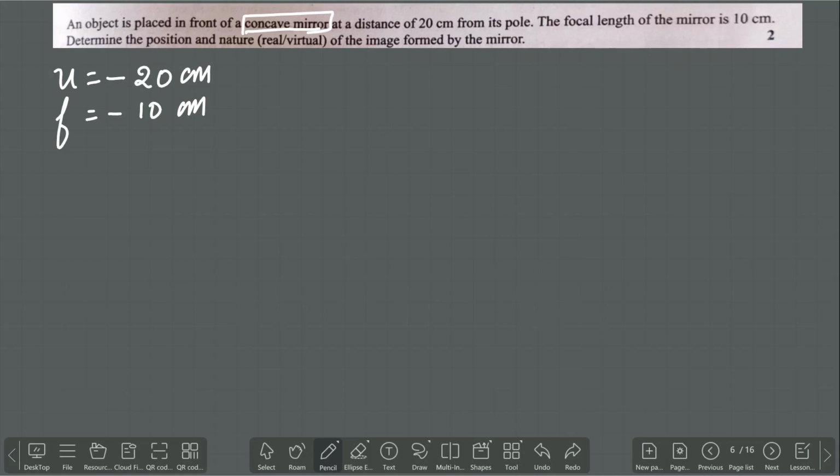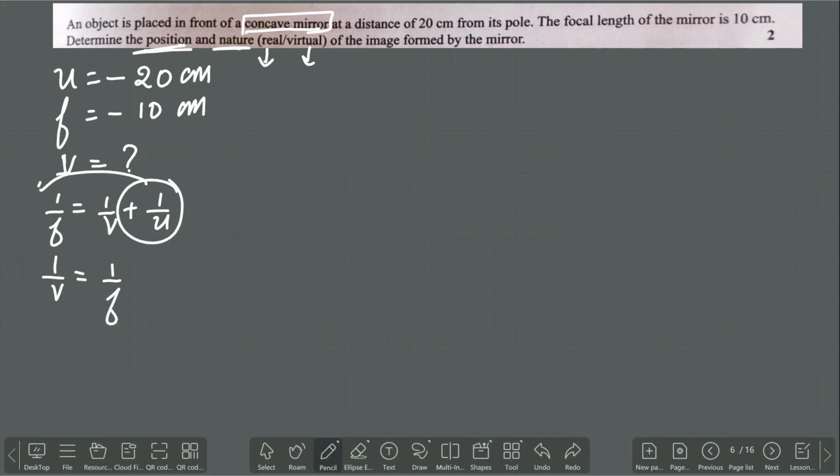So what we need to do is determine the position of the image, and you are going to say whether the nature of the image is real or virtual. So now use the mirror formula. Just write that also: 1 by f is equal to 1 by v plus 1 by u. So 1 by v only we are going to find. 1 by v is equal to 1 by f, while the plus 1 by u, coming to the other side, will become minus 1 by u.